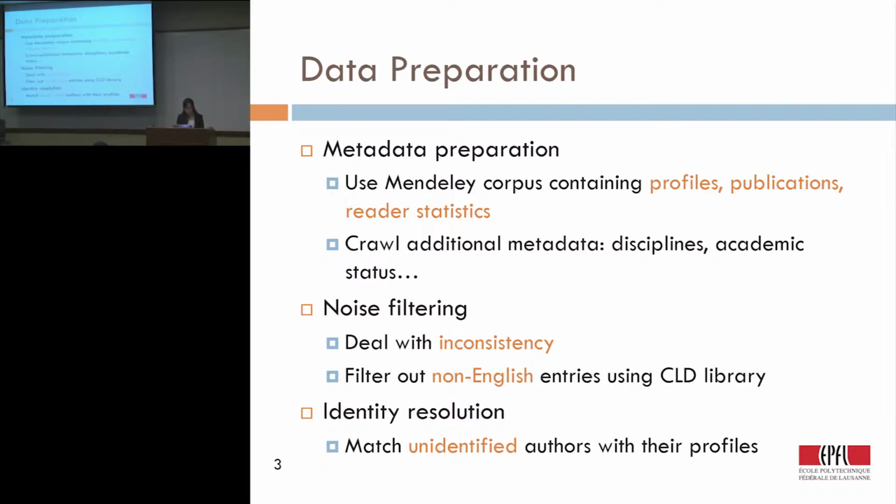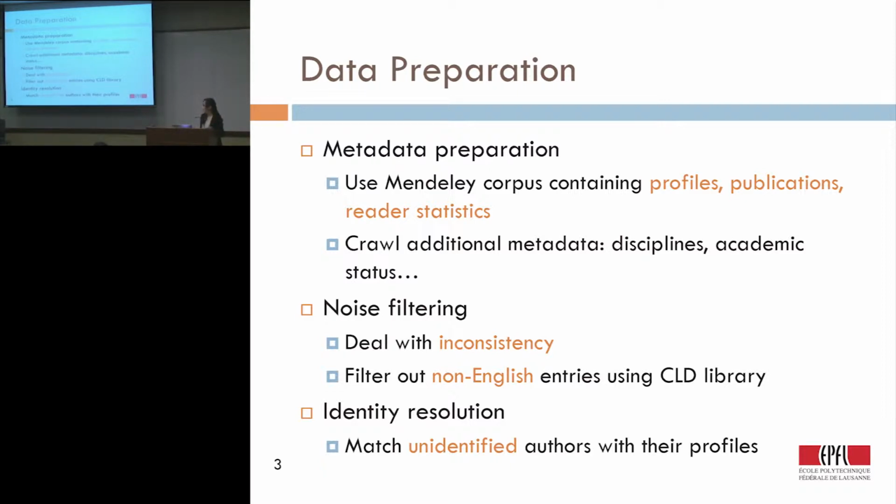The next thing we do is filter out the noise in the dataset. We first deal with the inconsistency between different entities. Some authors' names could be not completely consistent between publications and their profiles. Sometimes they omit their middle name or use abbreviations. So we need to deal with this inconsistency.